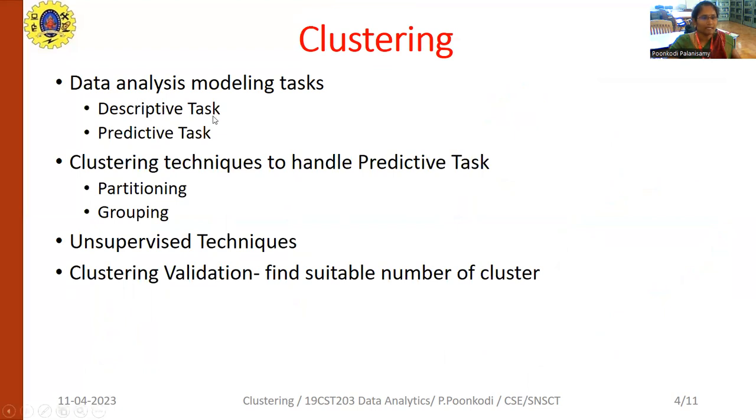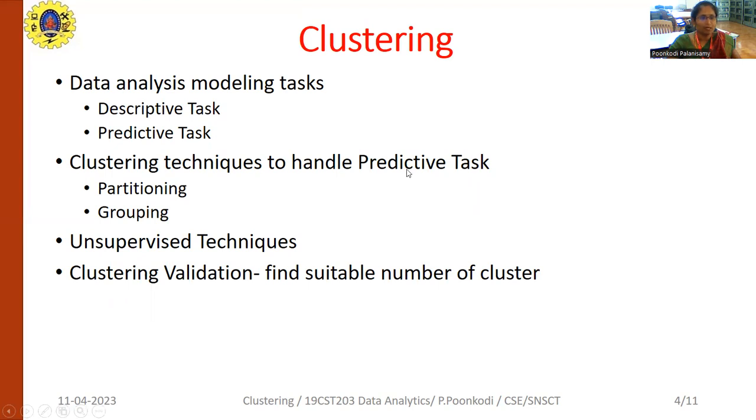Basically, it is categorized into two types: descriptive task and predictive task. Descriptive task gives a theoretical oriented part. The predictive task is used for decision making support. The clustering techniques basically handle the predictive task.